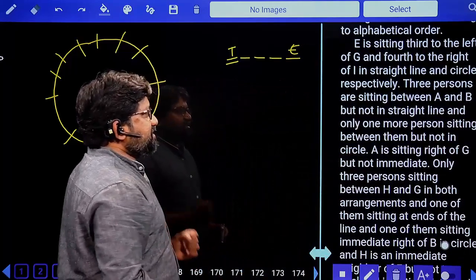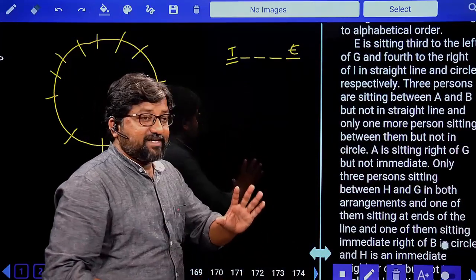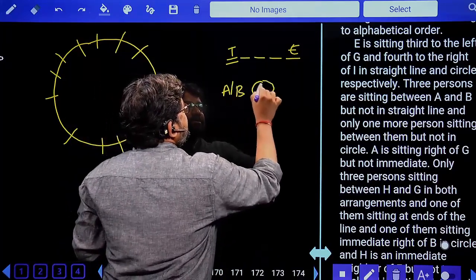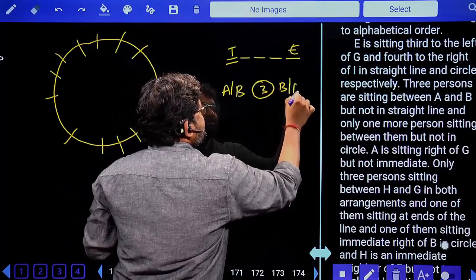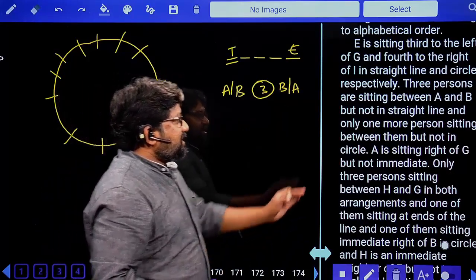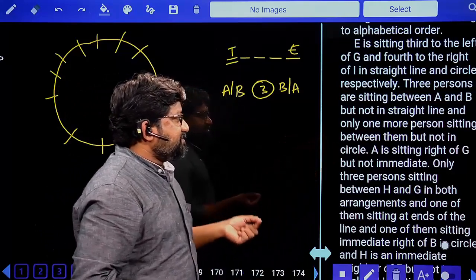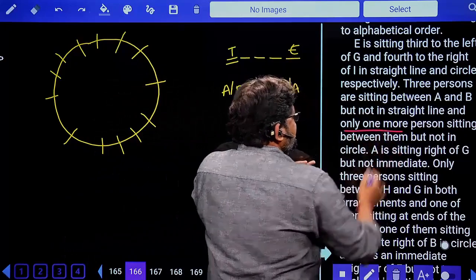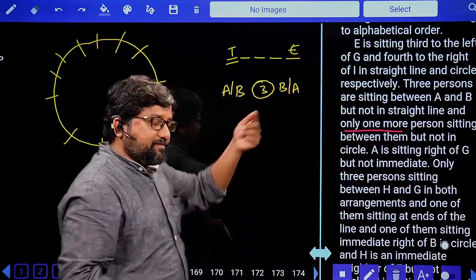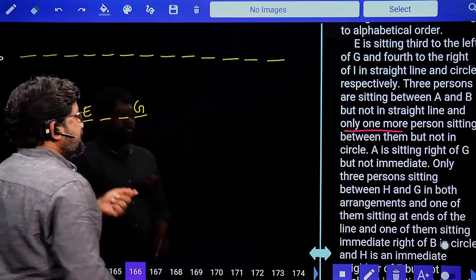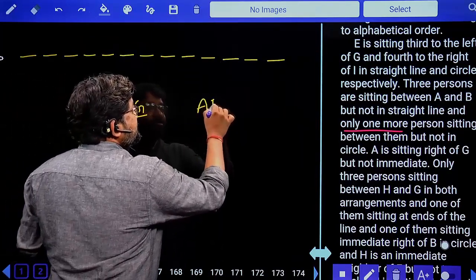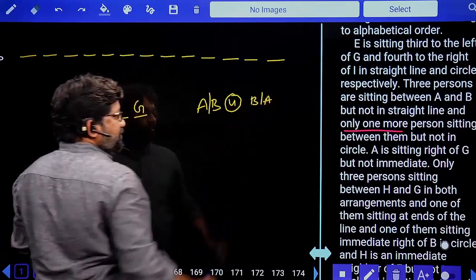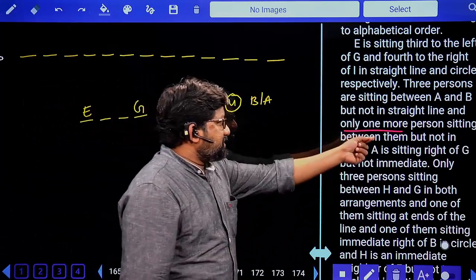Three persons are sitting between A and B but not in straight line, so three persons are sitting between A and B in circle. And one more person is sitting between them but not in circle. Earlier he said three, now one more. So the meaning is there are four persons between A and B but not in circle, so it should be in line.